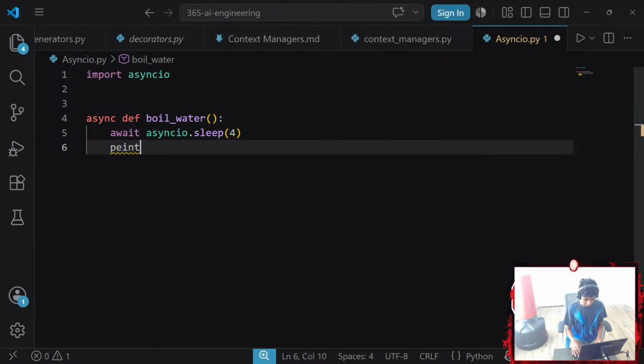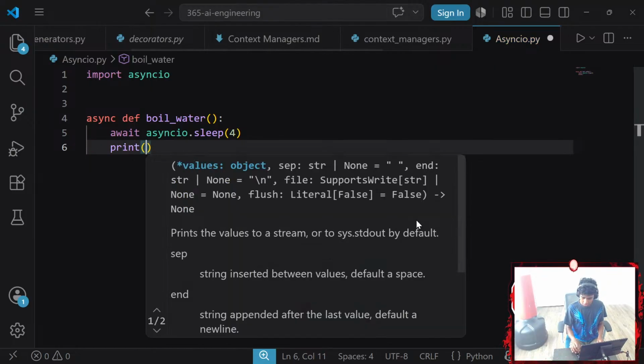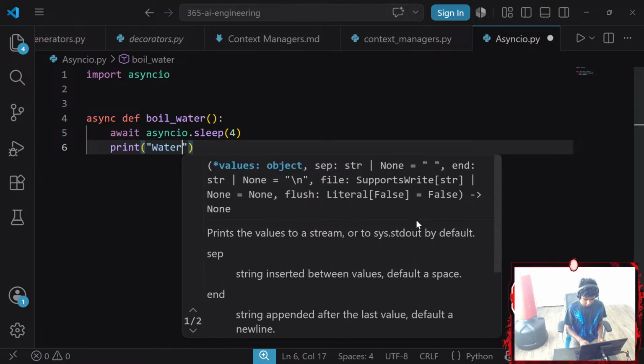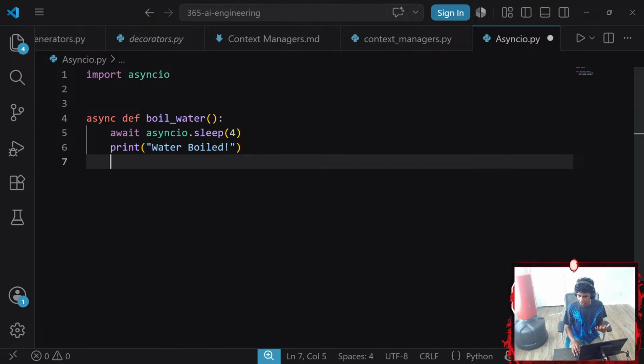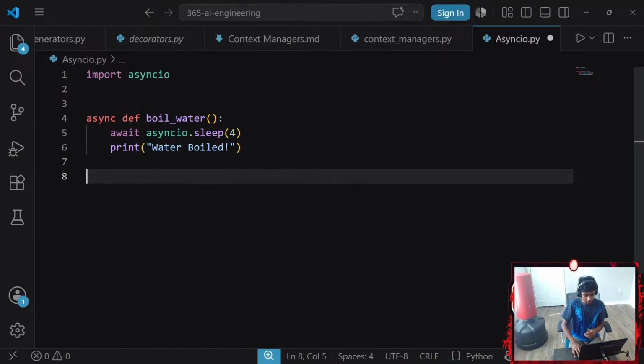I'm gonna go with something like print water boiled. There we go. And then we're gonna go with something like create an async function called chop_vegetables that waits 2 seconds, then prints vegetables chopped.